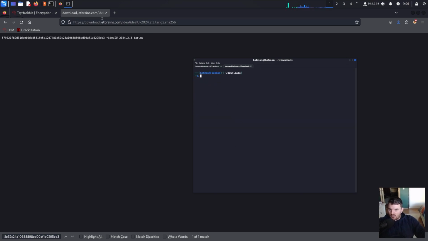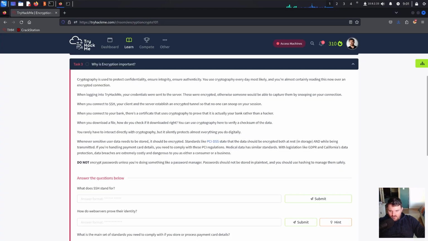Now let's go back to our module. You rarely have to interact directly with cryptography, but it silently protects almost everything you do digitally. Whenever sensitive user data needs to be stored, it should be encrypted. Standards like PCI DSS state that the data should be encrypted both at rest in storage and while being transmitted, right? At rest and in transit. You will hear these kinds of terms. Data at rest is basically data that is stored in databases, for instance, and data in transit is basically the data that travels over the network.